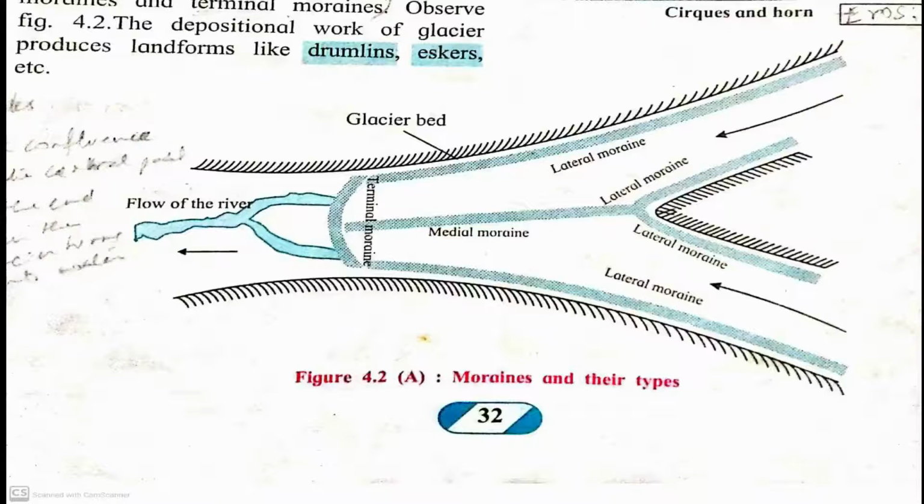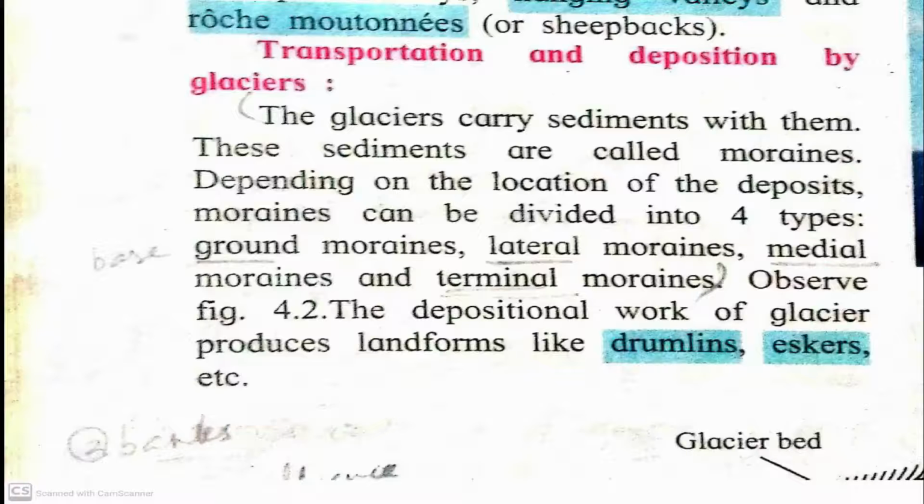Now let us see what they are. First one, ground moraines. Second one, lateral moraines. Third one, medial moraines. And fourth one, terminal moraines. They are classified into 4 depending on the location of the deposition. Okay, you have to observe figure 4.2a of your textbook, page number 32, moraines and their types.